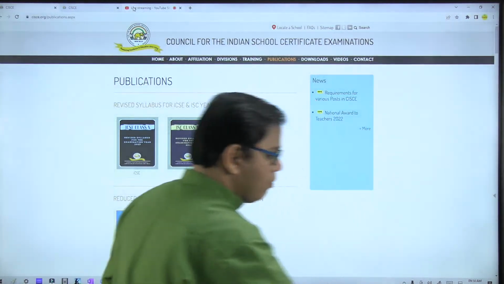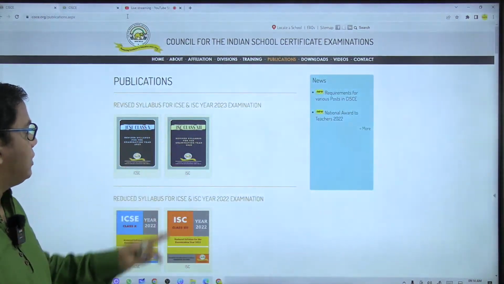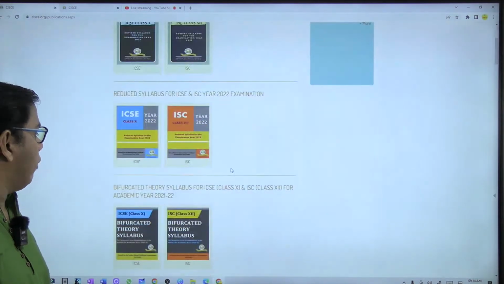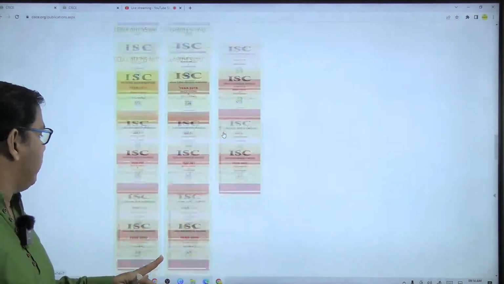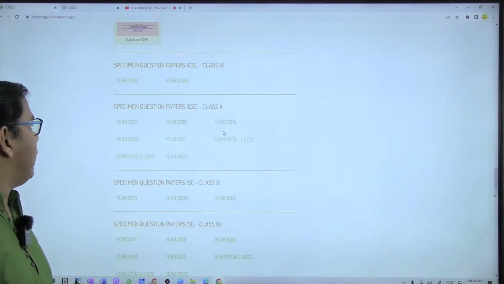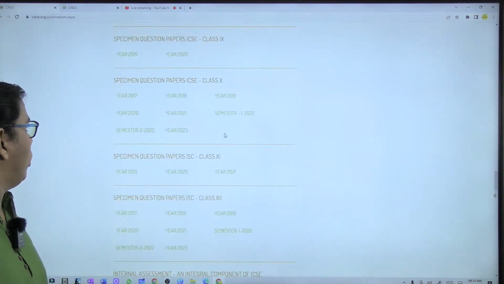When you go to the publication section, don't worry, you will not see a specimen paper over here. You have to scroll down, and then you will get the specimen papers.